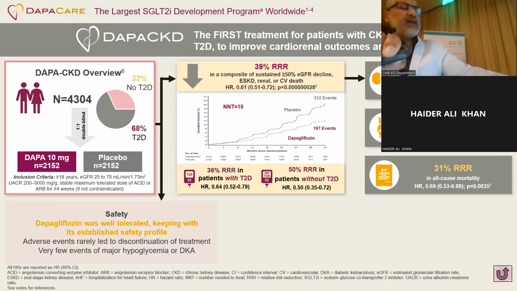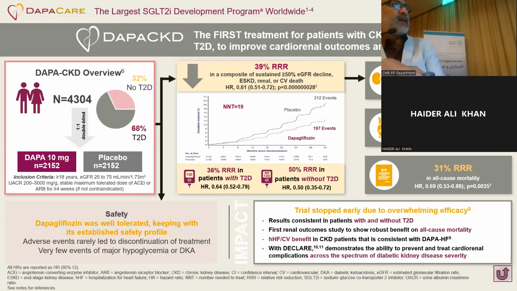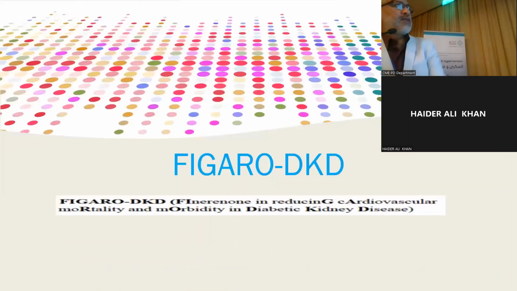It was 29% regarding cardiovascular events and 31% regarding all-cause mortality. So this shows the real value of this group of SGLT2 inhibitors in reverting early stages of diabetic nephropathy, preventing progression and delaying progression to end-stage renal disease.